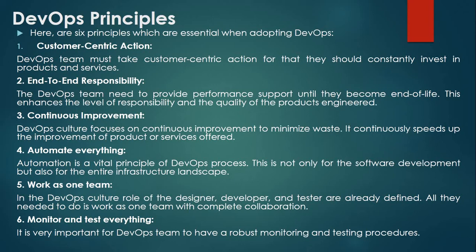The fourth one is automate everything. Automation is a vital principle of the DevOps process. This applies not only to software development but also to the entire infrastructure landscape. The fifth principle is work as one team. In the DevOps culture, the roles of designer, developer and tester are already defined. All they need to do is work as one team with complete collaboration. The sixth and last principle is monitor and test everything. It is very important for a DevOps team to have robust monitoring and testing procedures.